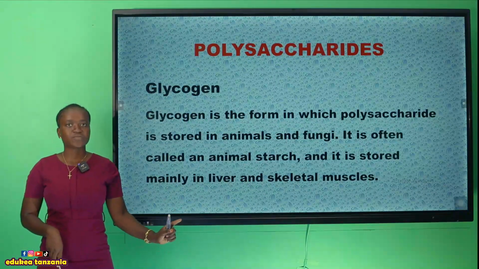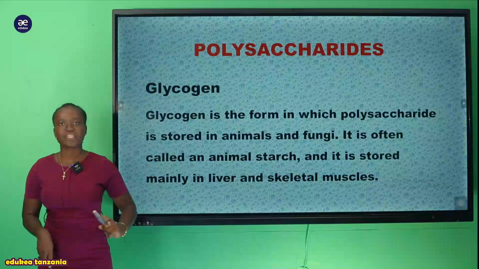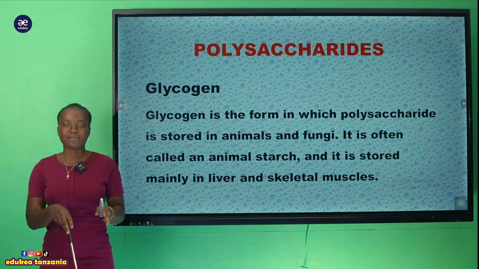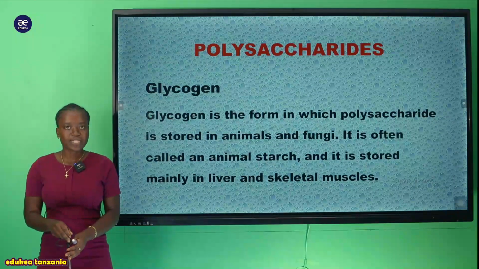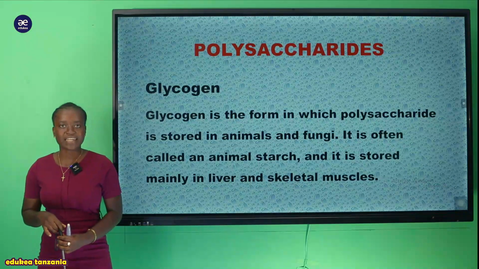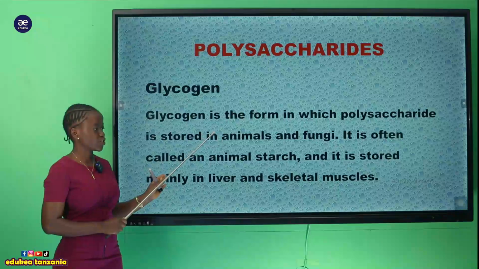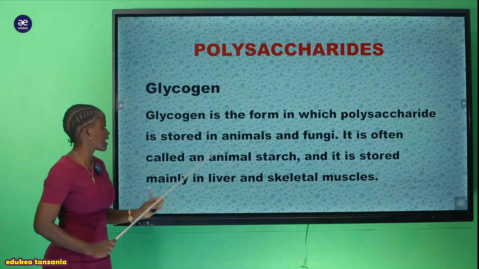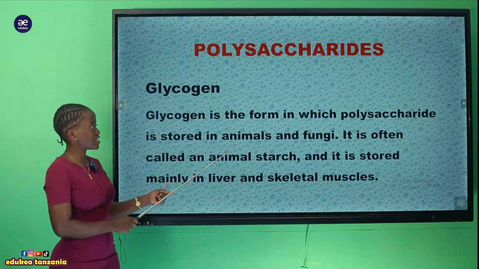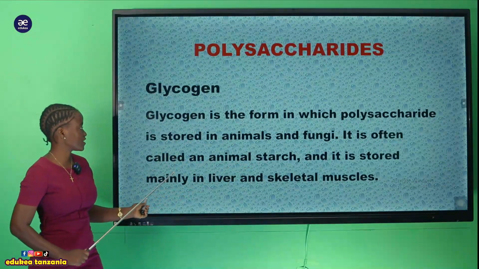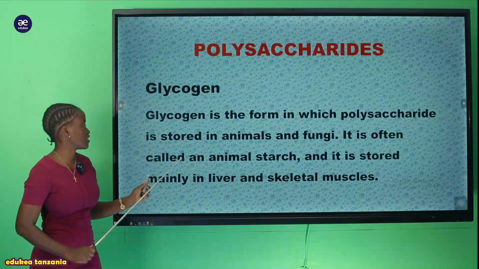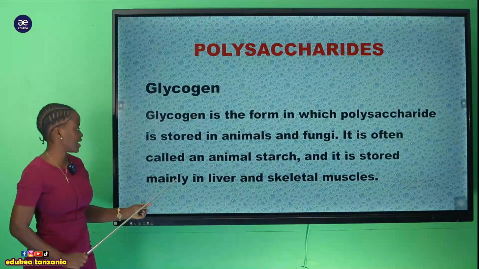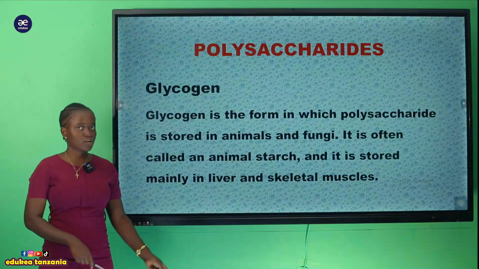But in the previous session we terminated by looking at the starch and the structures which make up the starch, and that is we have already seen the amylopectin and the amylose. So today we are proceeding with another polysaccharide, and this is the glycogen. Simply we can say that glycogen is the form in which the polysaccharide is stored in animals and fungi. So it is often called an animal starch, and it is stored mainly in the liver and in the skeletal muscles.